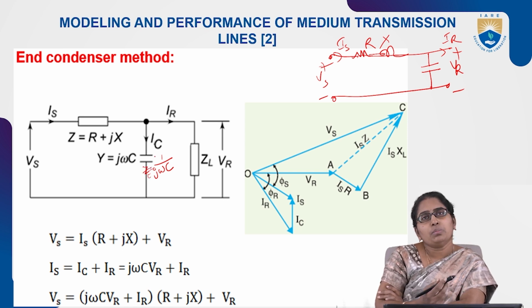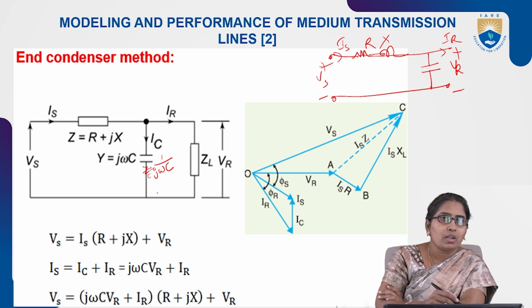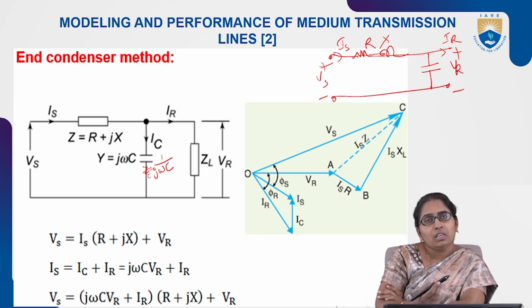For simple calculations, instead of considering the reciprocal form 1 by C, they want to show it in the numerator.